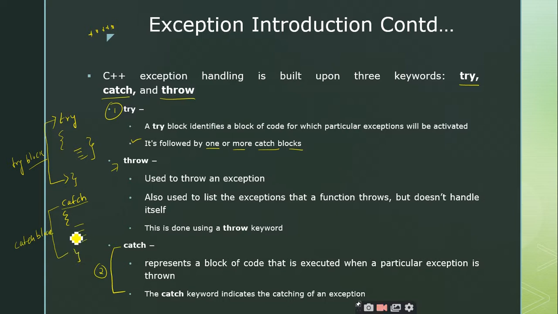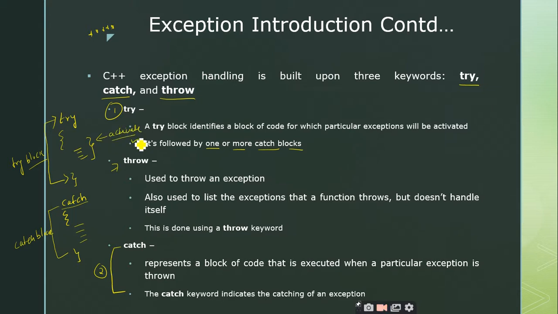So we know what this catch is, but what is the purpose of this catch? Why do we need it? This catch block is executed when a particular exception is thrown. The try block is going to activate the exception.